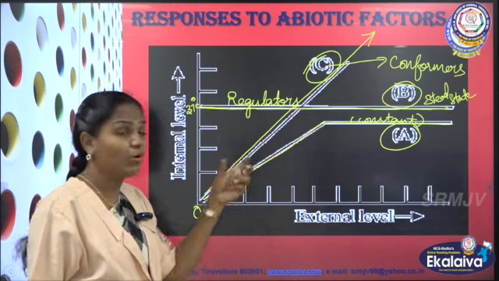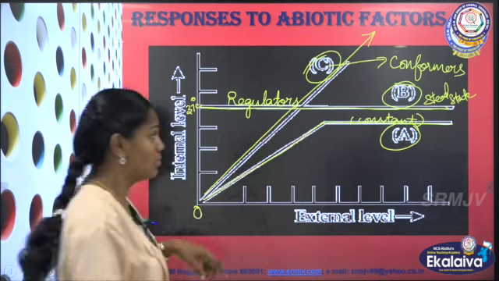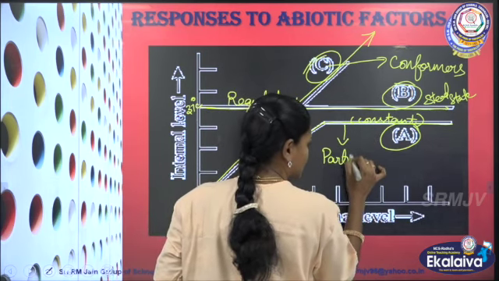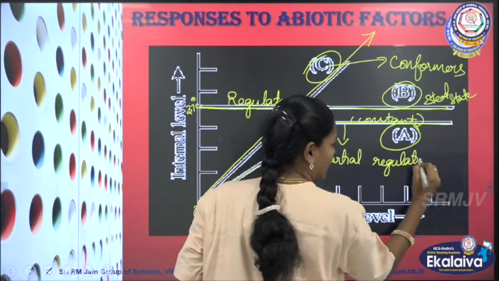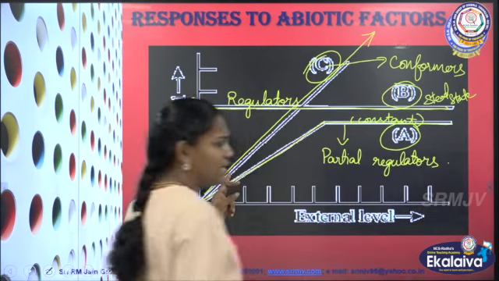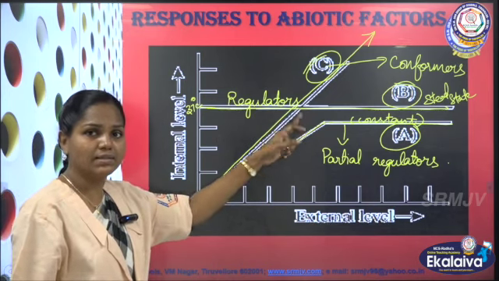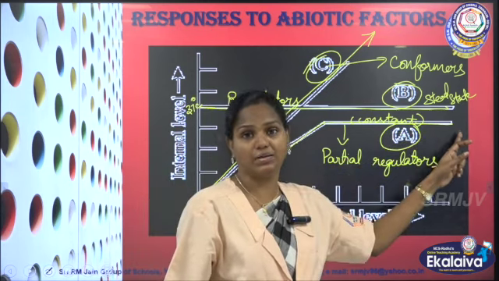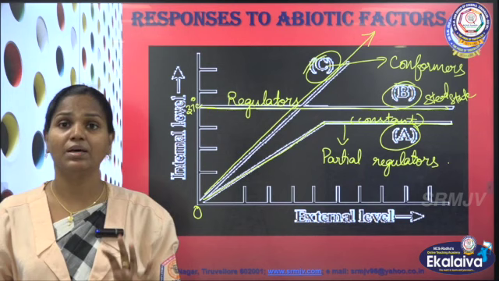What is the name? How can we call this category of animals when you see? You can call them partial regulators, because initially these animals cannot maintain their steady internal environment, but after some time they can do that. So that's why we can call them partial regulators.